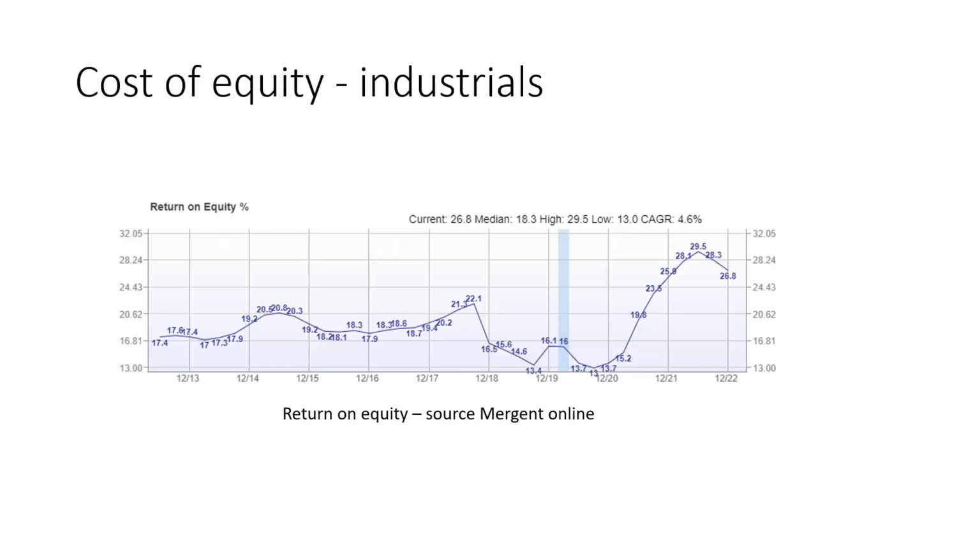So this is a chart, again taken from Mergent Online, as is the next chart. Well, no, the next chart is from another source, which tells us how much return on equity, or how much companies had to return to their shareholders per year. So it ranged around 17%, and in bad years it also went down to 13.5%, and went all the way up to 30% in 2021. So the conclusion is equity is very expensive to raise.